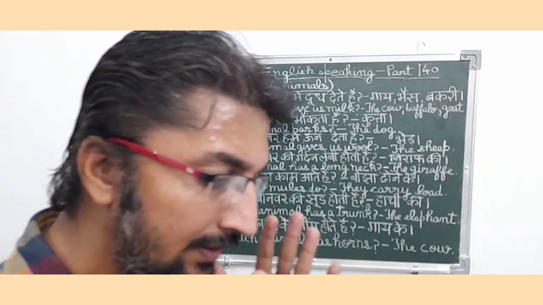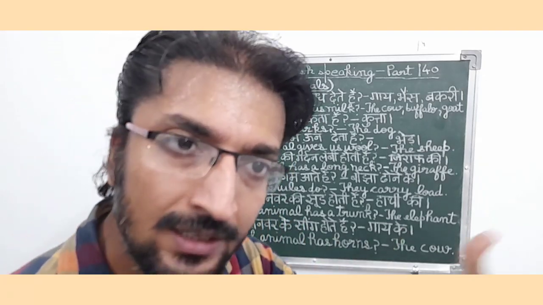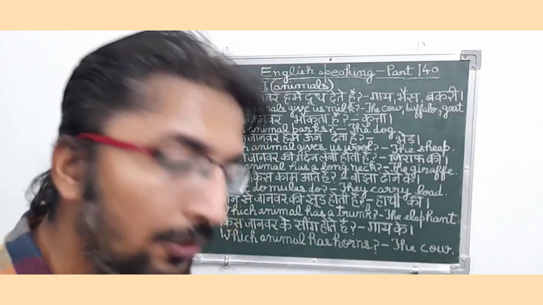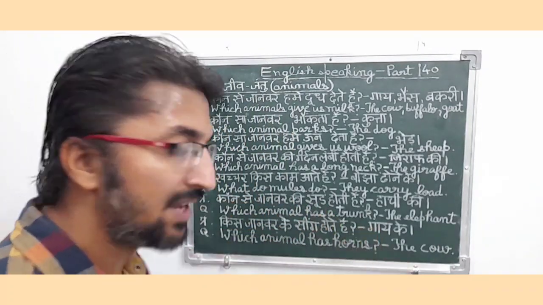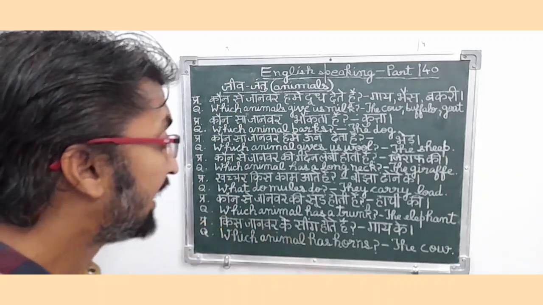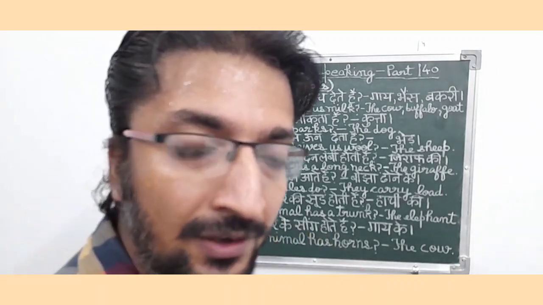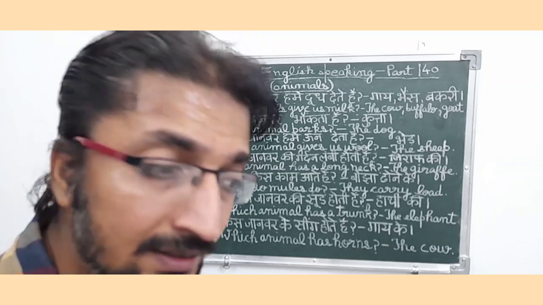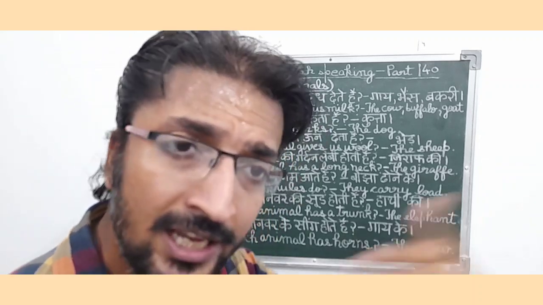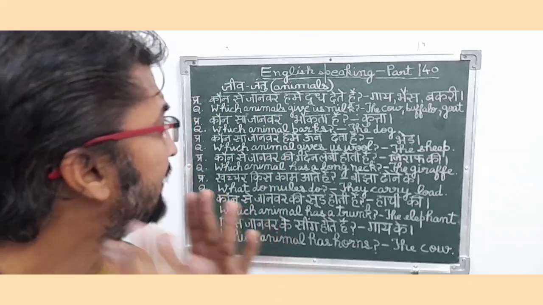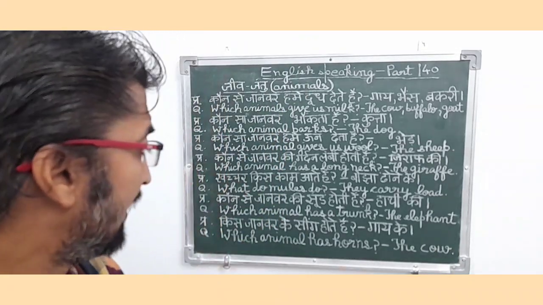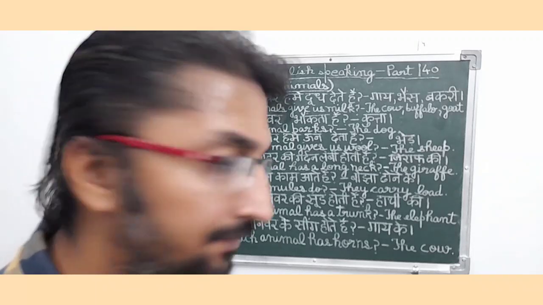So since the elephant is the only animal which has a long trunk, so कौन से जानवर की सूंड होती है? Means हाथी की। Which animal has a trunk? Means the elephant. So it is a present interrogative type sentence, friends. And since the elephant is the only animal which has a trunk, and since the sentence is related to animal, so it is an animal related sentence.